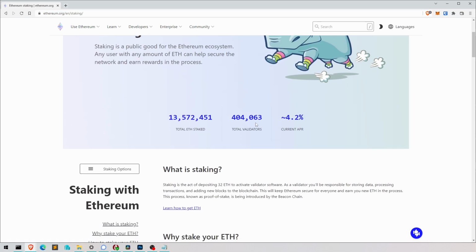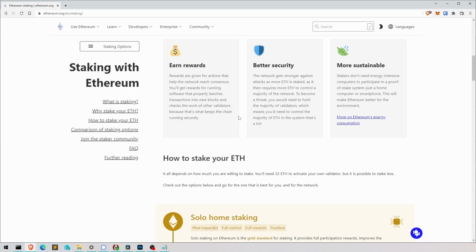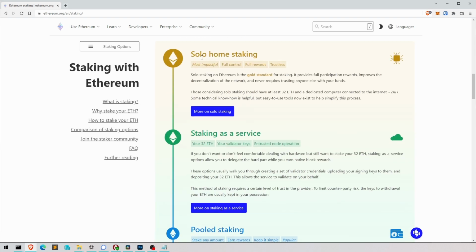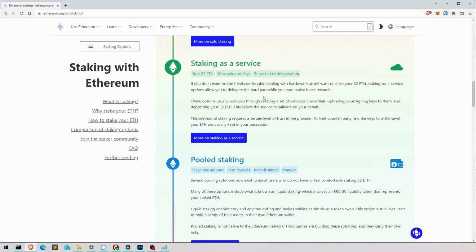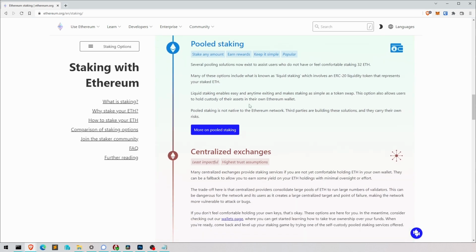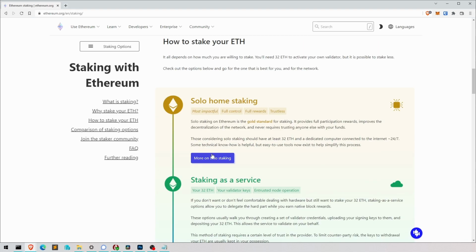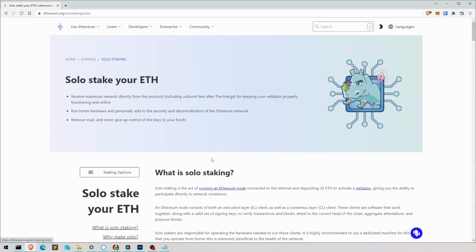Now we have established what staking is and why to stake and so on. And we have decided to solo home stake and not stake as a service, not pooled staking, not centralized. So we want to go solo staking. So let's go on there.